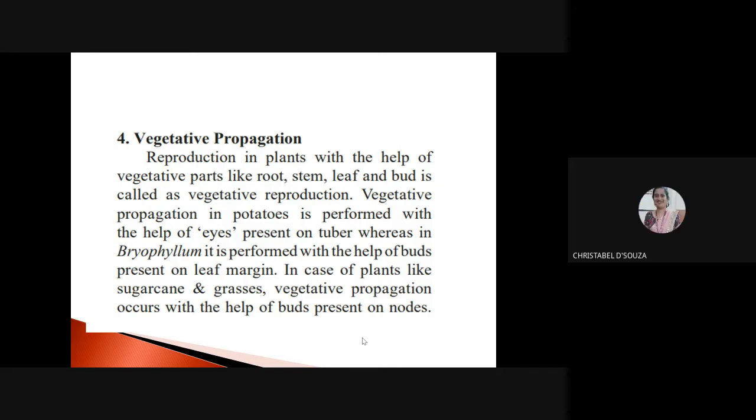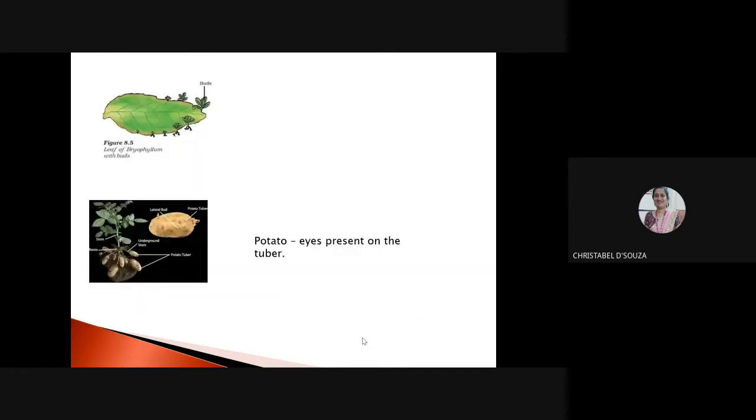Okay. So vegetative propagation in potatoes is performed with the help of eyes present on the tuber. If you see the potato, whenever you have it in your house, you see there are some eyes present on it. Can you see these kind of buds that grow on potato? So the eyes present on the tuber give rise to a new plant.